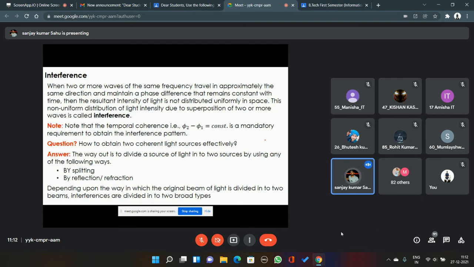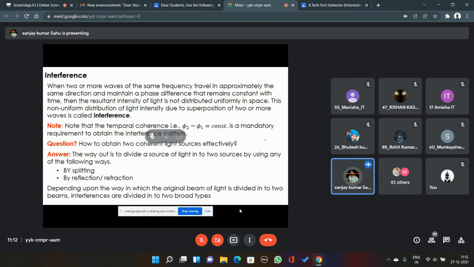If the velocity is the same, then the refractive indices of the medium will be the same for both waves. So when two or more waves of the same frequency travel in approximately the same direction, just note this down also. I'm saying approximately the same direction. If they are traveling in very different directions, they may superpose, but you may not get this condition matched at any position of space. The condition may not be satisfied, and you may not get a fringe pattern.